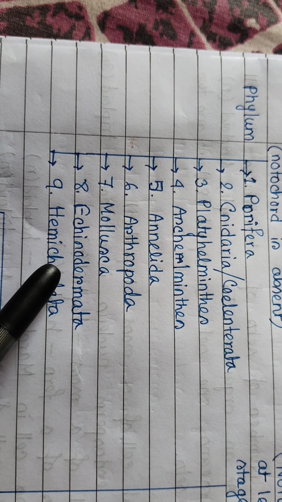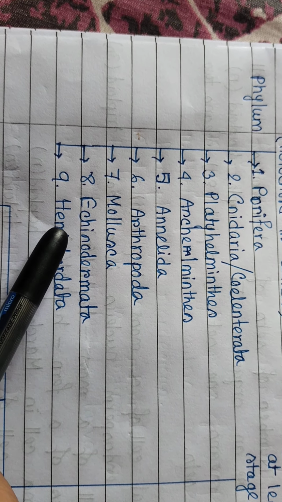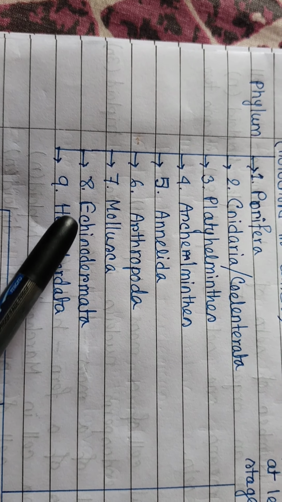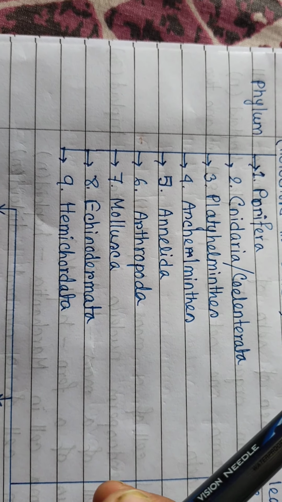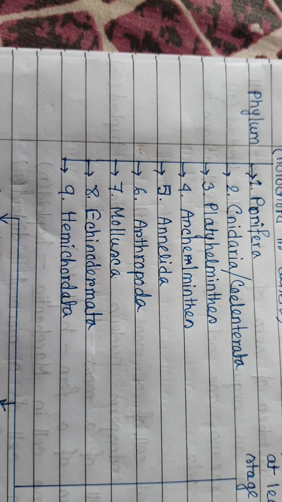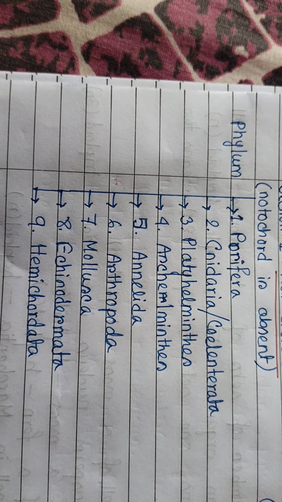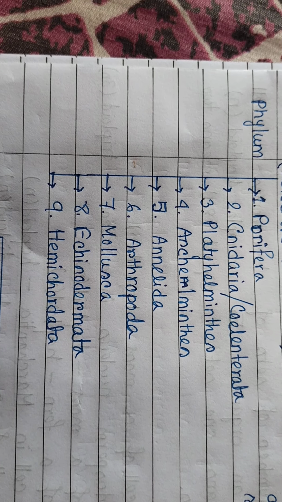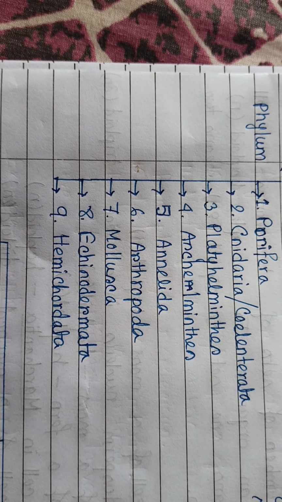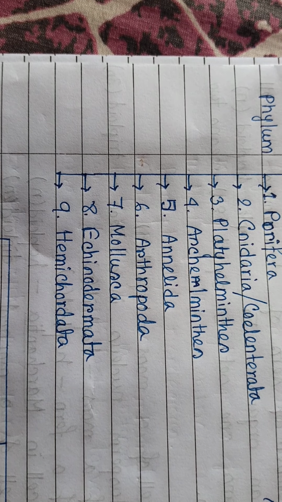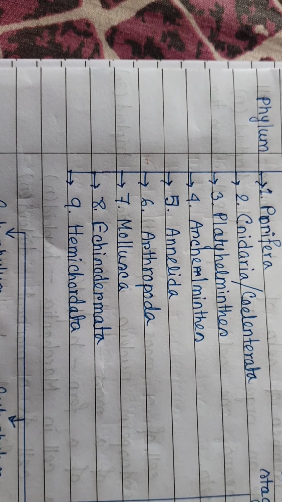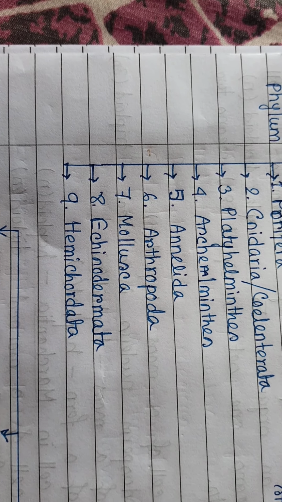The next is Echinodermata. Derma means skin and echinos means horn-like structure. Almost all the animals of Echinodermata are marine, and freshwater animals are very few.